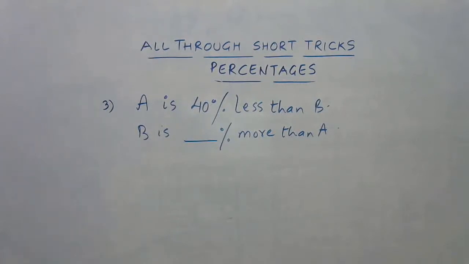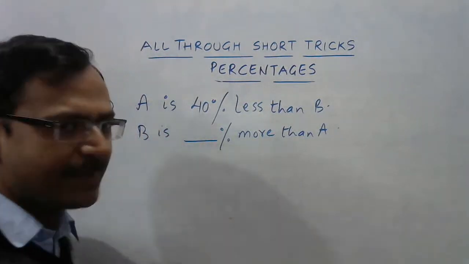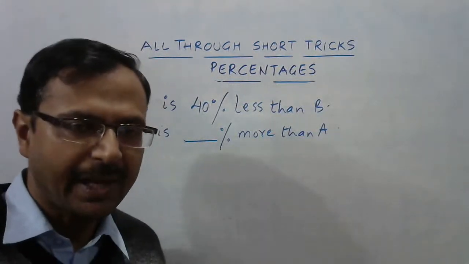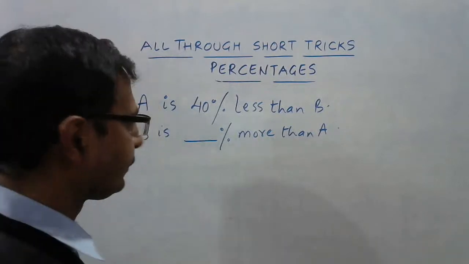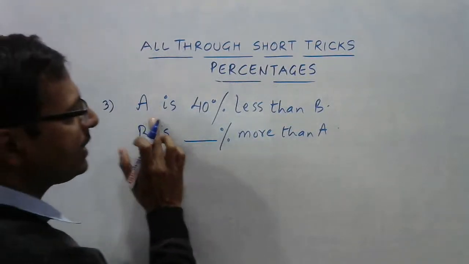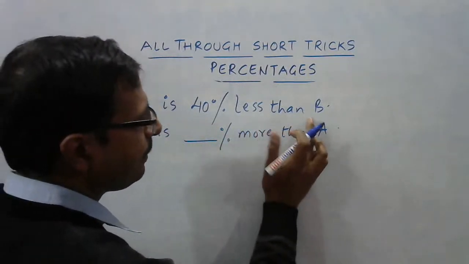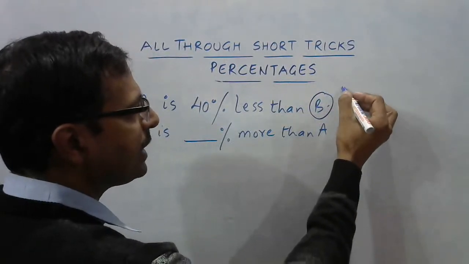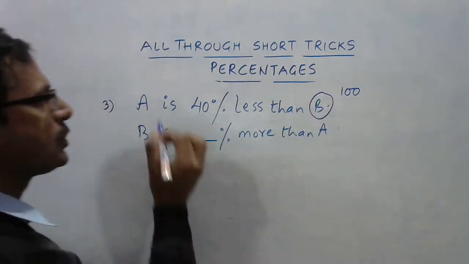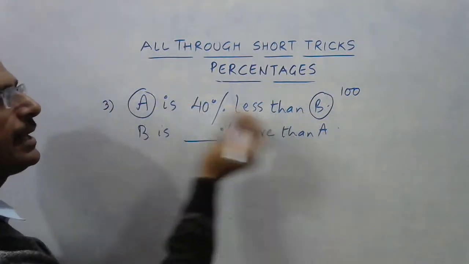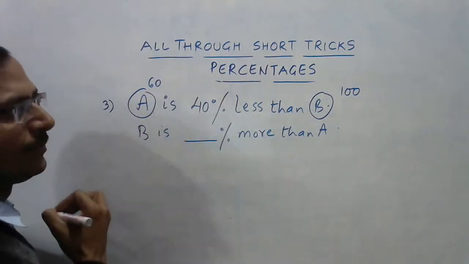Okay, so let's see. Now, see, in such cases, it's always better to assume the number as 100. See, A is 40% less than B. So if you assume B as 100, A is 40% less, which means 60.